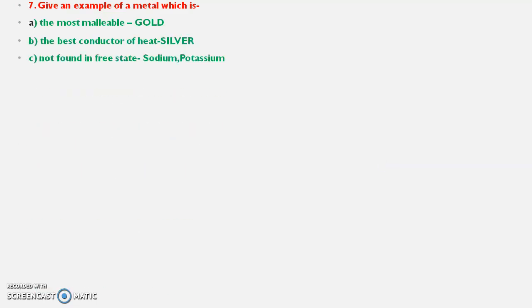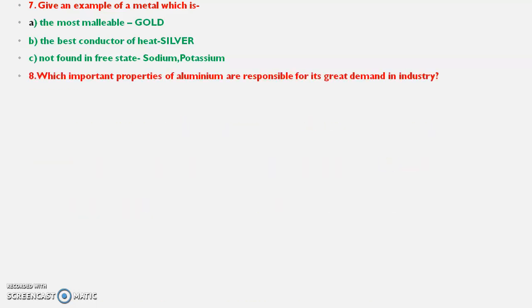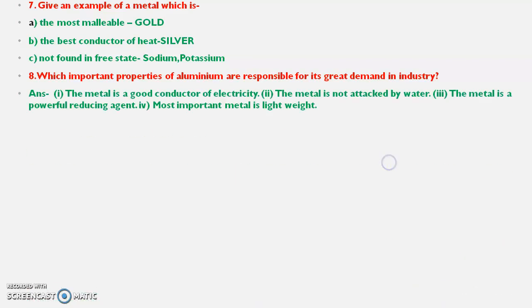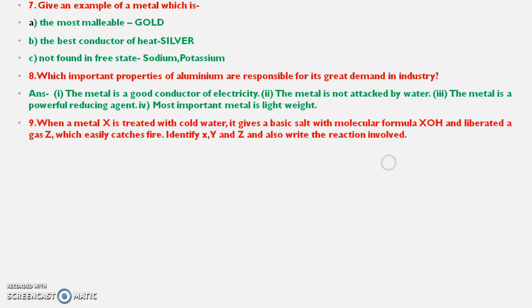Next is, give an example of a metal which is the most malleable, it is gold; the best conductor of heat, silver; and not found in free state, sodium, potassium, anything you can write. Which important properties of aluminium are responsible for its great demand in industry? So many are: the metal is a good conductor of heat and electricity, not attacked by water, a powerful reducing agent, and the most important is light in weight.